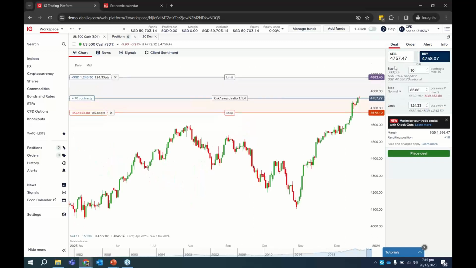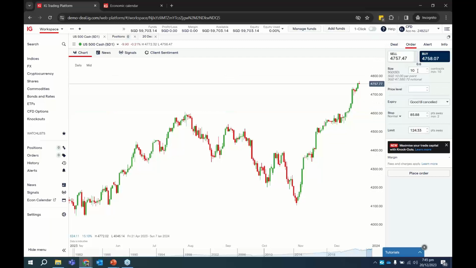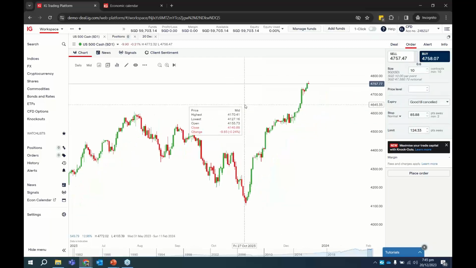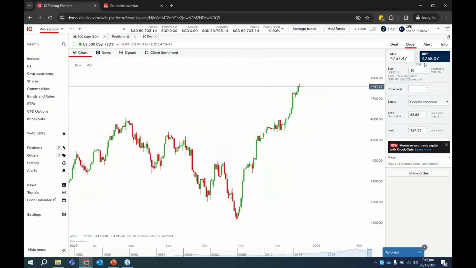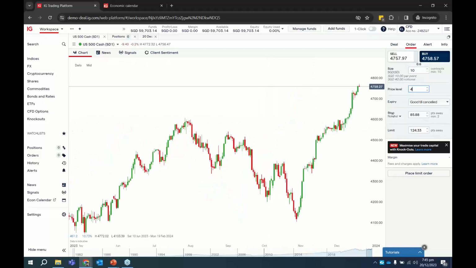Okay, so previously there is no price level. Your price is the current market price. In the order tab, you can fill in the price level that you want to enter. So for example, right now you find that S&P is at 4758. You think that it may go up even further, but you're not looking to buy right now. You're looking to buy on a retracement. So maybe for example, if you want to buy when it retraces to this particular level, about 4,575,